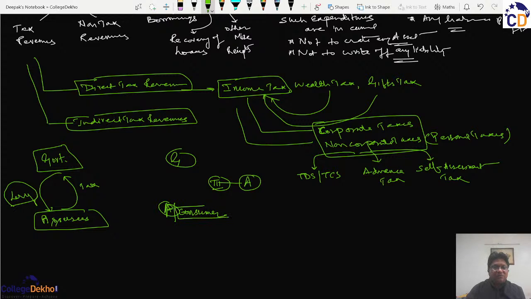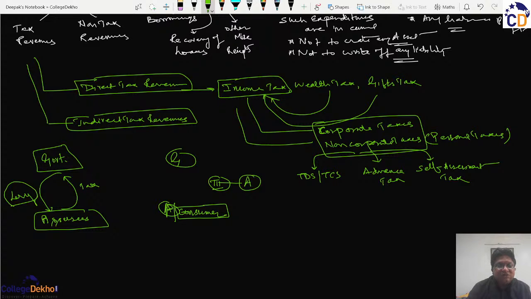So the funda comes into play in the manner, or the modus operandi, for collection of such taxes. Every consumer who is buying any services or goods has to pay the price of such goods and services, along with the inherent tax which has been levied on such commodity by the government.